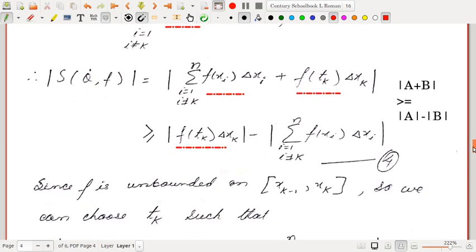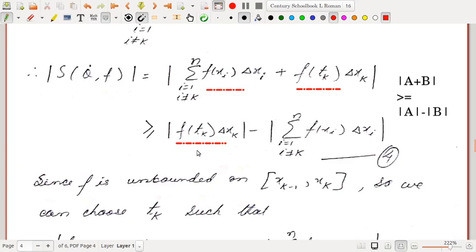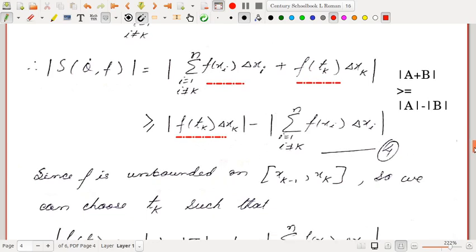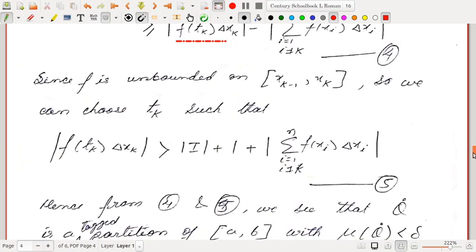Now can I show that this is greater than mod I plus 1? We'll see that this is in fact possible since f is unbounded on xk minus 1 to xk. What does that mean? The value of f of x can be made as large as possible inside the interval xk minus 1 to xk. That is the meaning of unbounded: mod f can be made as large as possible. So we can choose this tk in such a way that mod of f of tk into delta xk is greater than this particular quantity.